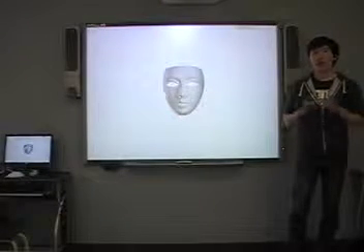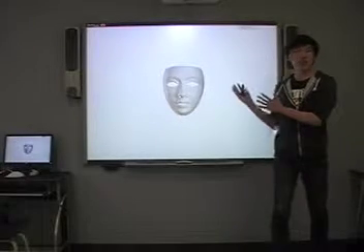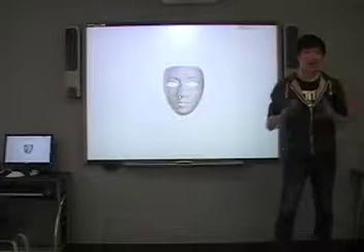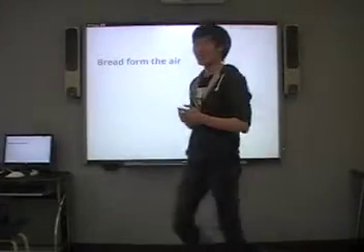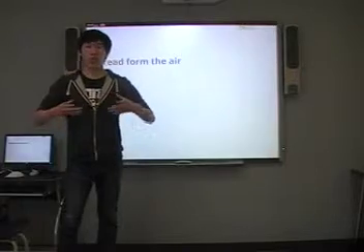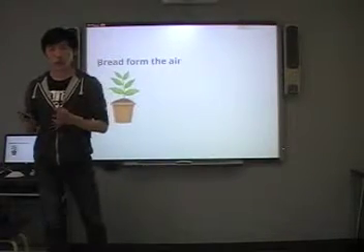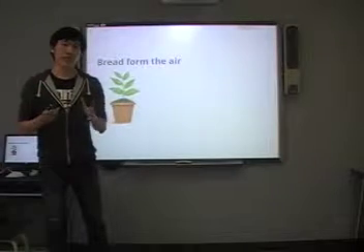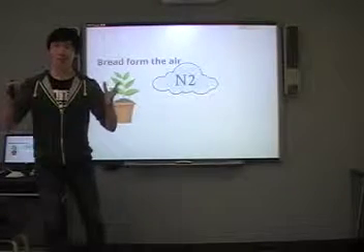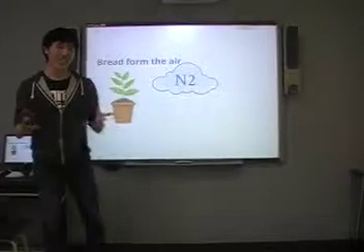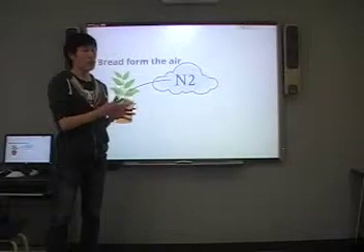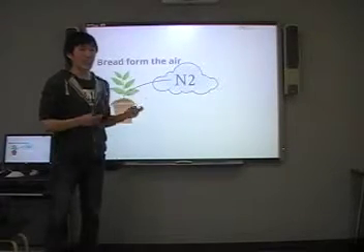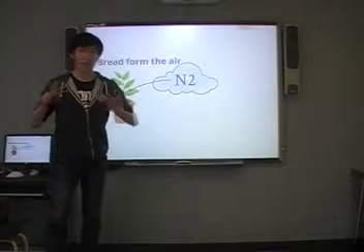Some famous people have lots of nicknames, and he's also a famous chemist, so he has lots of nicknames. One of his nicknames is the man who made bread from the air. So let me explain this nickname. When plants grow, they need lots of nutrition, and one of those is nitrogen, which is abundant in the air. But naturally, plants can only absorb a small amount from the air, and it's not enough for humans to get lots of crops.